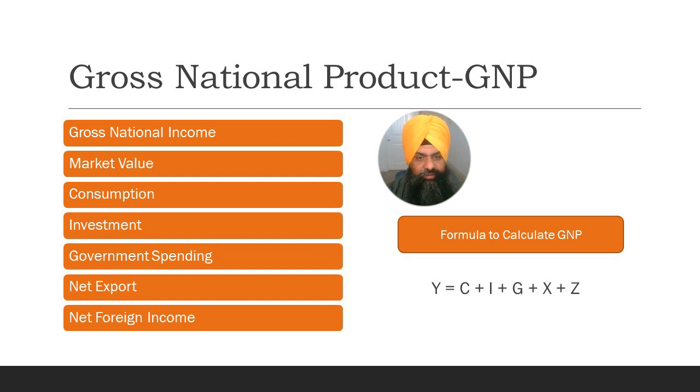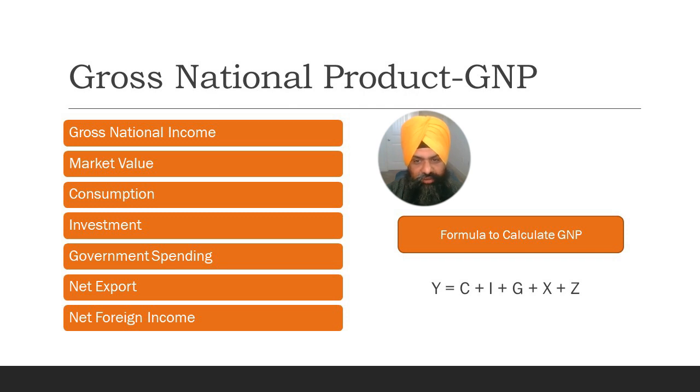Gross national product is also known as gross national income, is a mathematical and statistical measure of a nation's economic output. Gross national product is the market value of all nation's citizens' earnings domestically and internationally. It is the total market value during a specific period of time of final goods and services produced by a nation's economy. Variables are the values that continuously change over time in a given period.